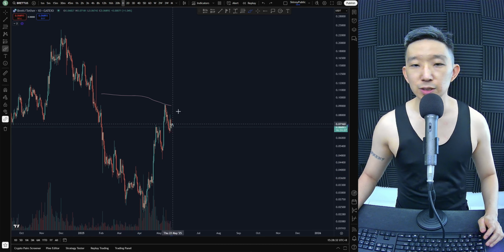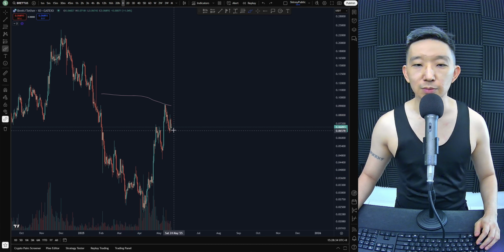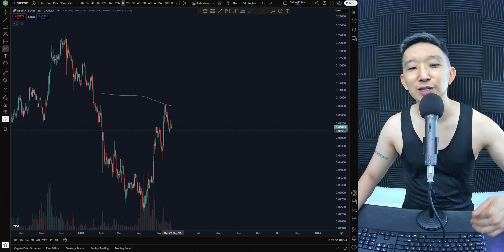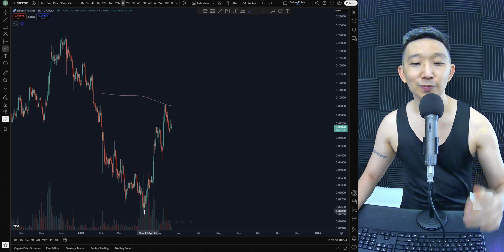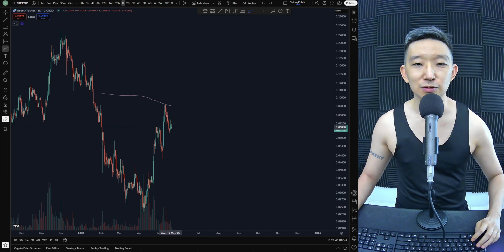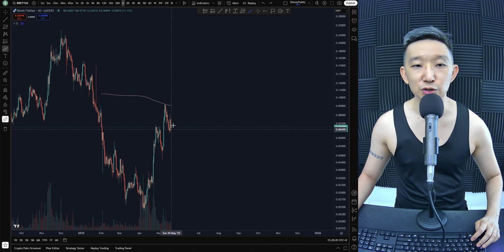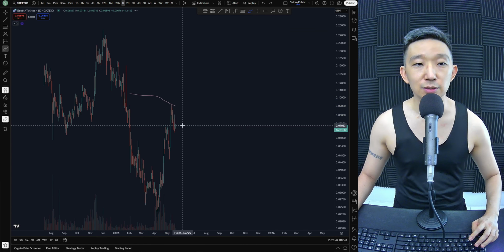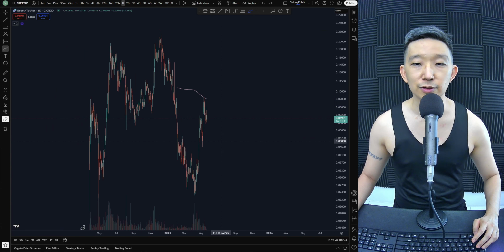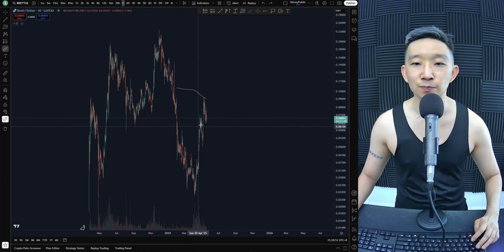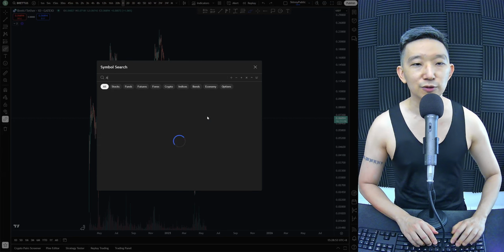So could we just zip up from here? Yeah, sure. But to go long, you have to wait for the retrace first before going long. And I've already counted 5 waves. So I would prefer it if we drop here. But right now, we can't say for sure. We could still zip a little bit higher first before seeing any sort of correction. Might go all the way up as well. But from a trading perspective, there's just nothing much for us to work with.